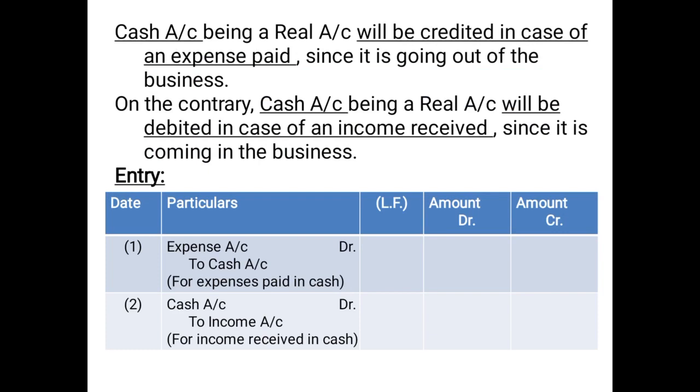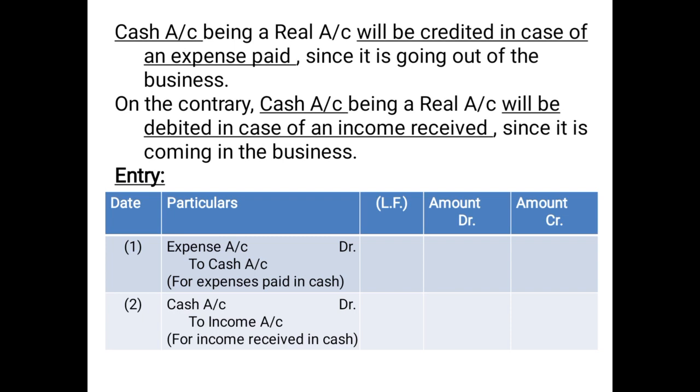So in this case, as you can see, one thing you need to remember, children, in case of expenses or in case of incomes, even if it is not mentioned whether it is paid or received in cash or not, you will assume it to be incurred in cash unless and until something specifically has been specified. So even suppose, for example, the question says rent paid 5,000, it is not saying that rent is paid in cash 5,000, but it is simply saying rent paid 5,000.